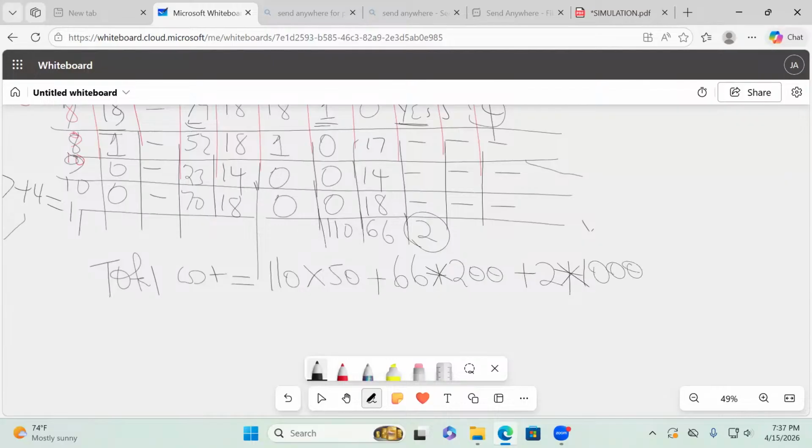So then are you able to give us the total? 110 times 50 plus 66 times 200 plus 2 times 1,000. That will give us what figure? 2,700. And therefore, in this case here, the average cost will be 2,700. Anybody who suggested that Mwalimu, we should not have done the other question, we do this question, was a genius. That was a very good student, because now this one has given us very good exposure.